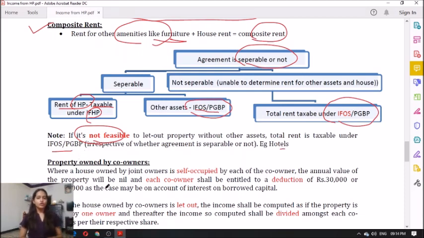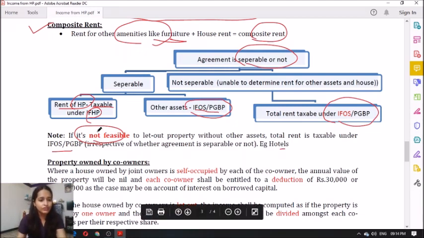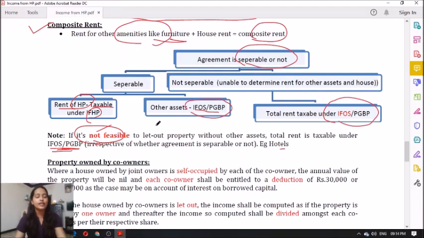Take hotels: you pay the rent for staying in the property as well as for using benefits such as AC, fridge, or maybe a bed, etc. Right? So you pay for staying there as well as for other benefits also. Now it is possible that you go to a hotel and they just give you a room without any bed or anything? No, right? So it is not feasible. In such a case, it is taxable under income from other sources or PGBP only. It is not taxable under income from house property.